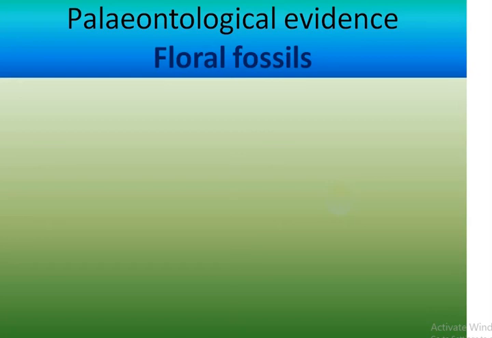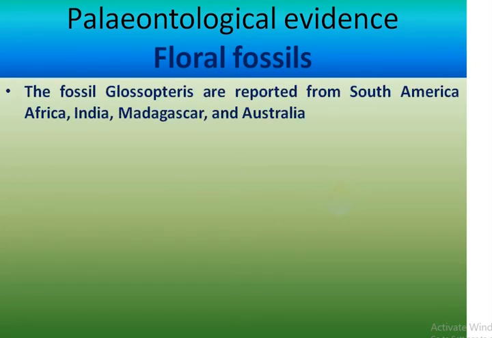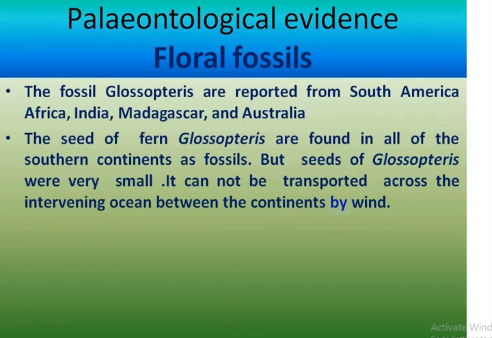Among the paleontological evidence, first is floral fossils. The fossils Glossopteris are reported from South America, Africa, India, Madagascar and Australia. The seed of fern Glossopteris are found in all of the continents as fossils, but seeds of Glossopteris were very small.